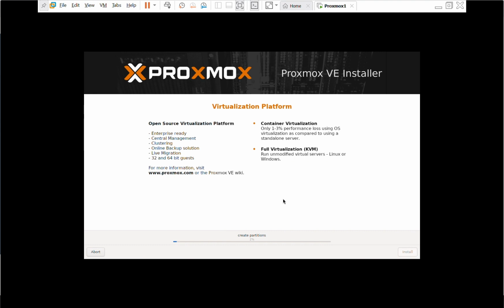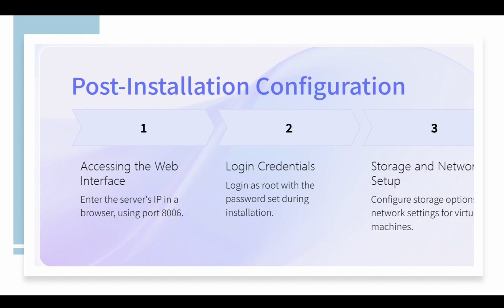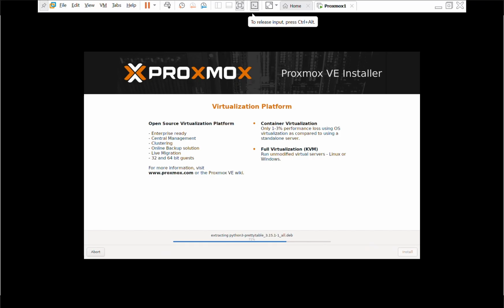Wait for a few minutes, the installation will finish and it will reboot automatically. While the installation finishes, we will go on with post-installation, what to do next. Post-installation configuration. After the installation finishes, we will access the web interface on port 8006 and log in with the credentials that we set up. The installation is not finished. Wait.